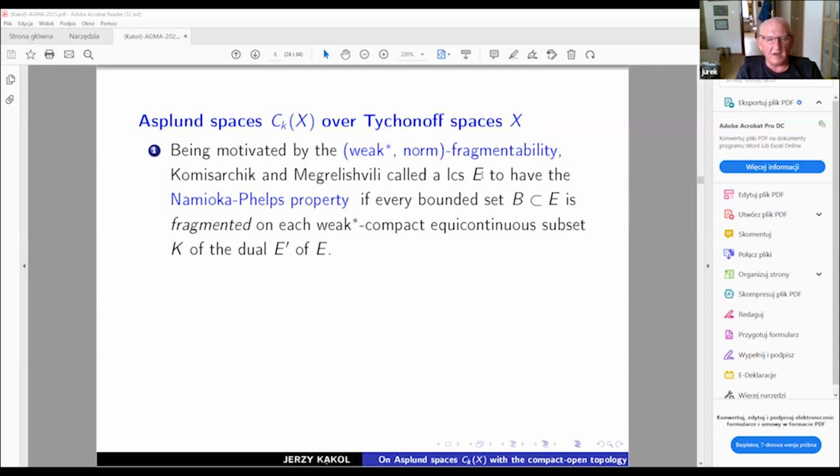They called a locally convex space to have the Namioka-Phelps property. These two names we already had in previous slides.